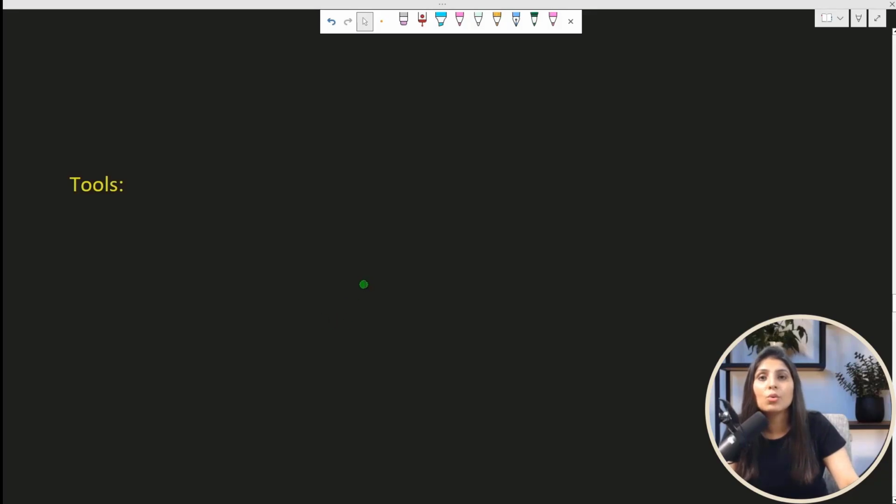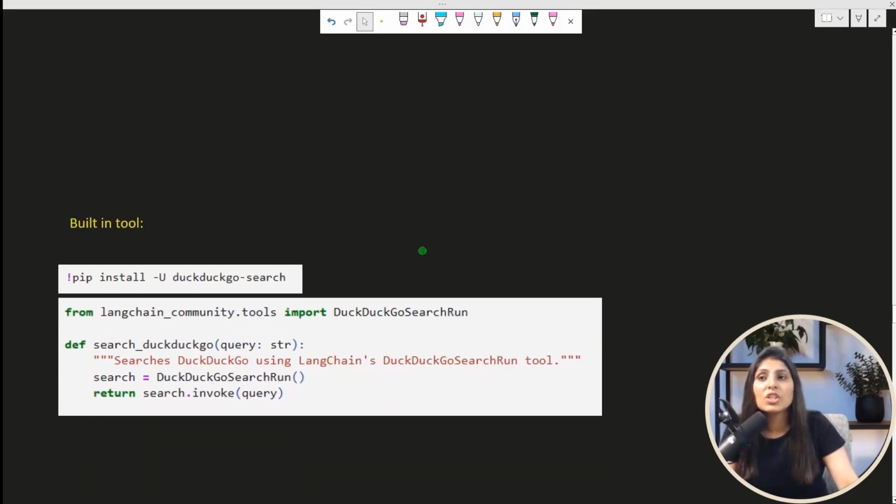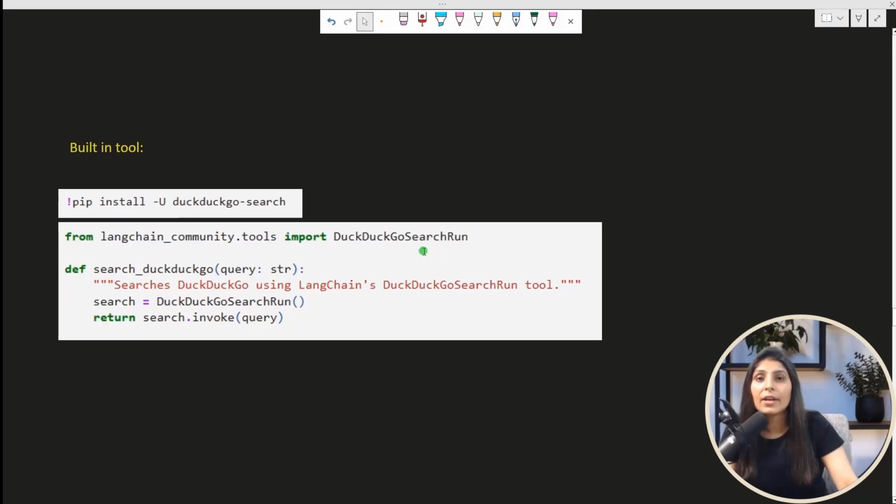One is built-in tools. Built-in tools means which are already available. We can directly call them. So this is one of the built-in tools, DuckDuckGo search. It performs web search. To use this tool, you just need to install it like this, and then see, we are calling this tool like this. So this is called a built-in tool. Like this, we have various built-in tools, right?